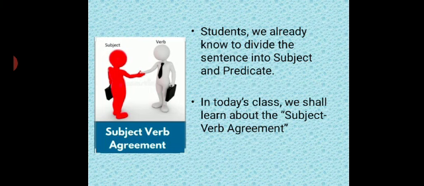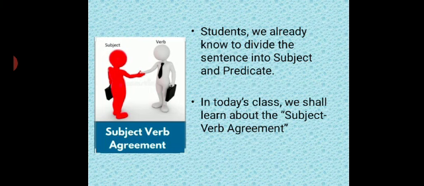So students, we already know how to divide a sentence into subject and predicate. In primary school, the first topic of grammar that we deal with is the subject and predicate, right?